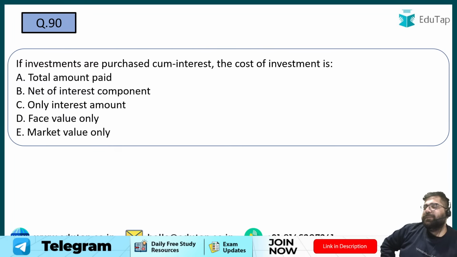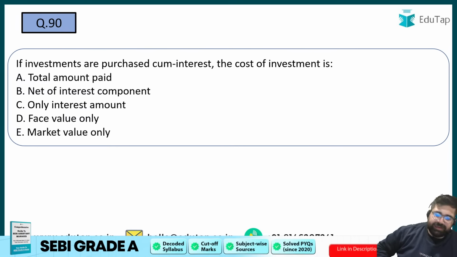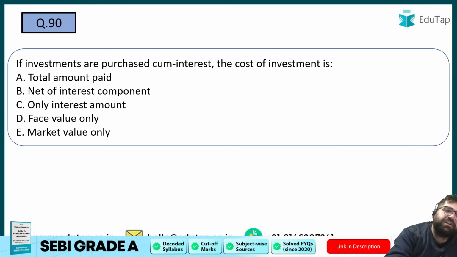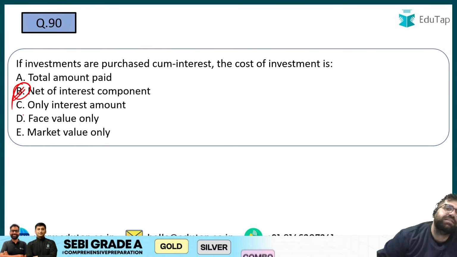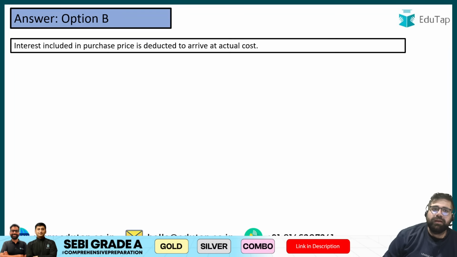Cum interest means what? Interest is included. The cost of investment is net of interest component, or total of amount paid, only interest amount, face value and market value. Yes, 90th B. This is again a factual question that you will not take any interest in the cost of purchase of an investment. Right?